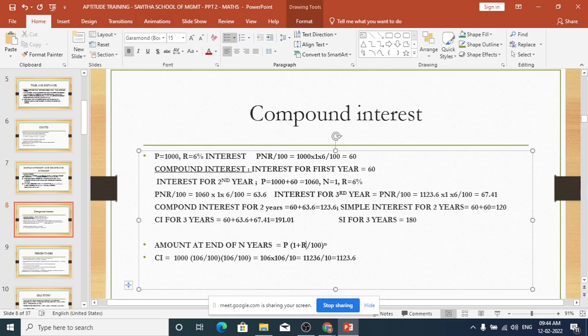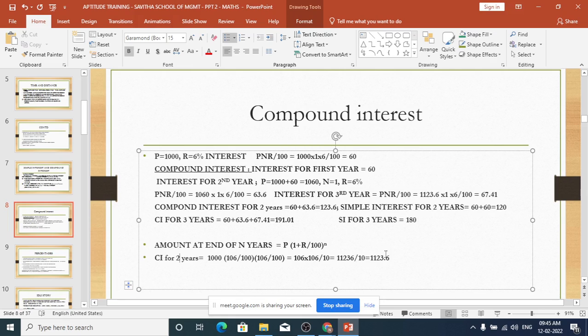For example, in this case, P is 1000, and R is 6. 1 plus R by 100 means it is 106 by 100. So if it is CI for 3 years, then you have to put n equal to 3. That is 1000 into 106 by 100 into 106 by 100. Sorry, let's say 2 years. Here they have put 2 years. So 2 times you have to put and then calculate. Again you are getting 1123.6. This is one way of doing it, using the formula.